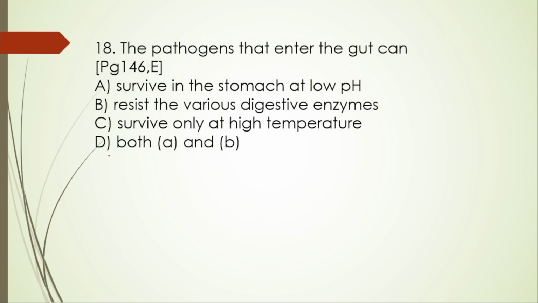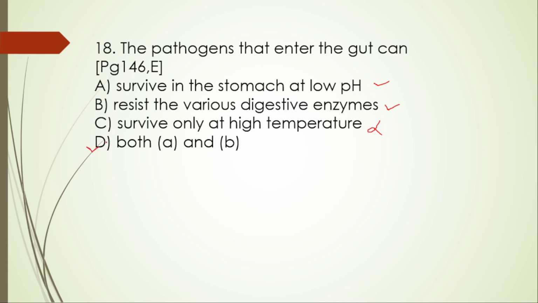18th one. The pathogen that enters the gut can survive in stomach at low pH, yes. Resist the various digestive enzymes, no. Survive only at high temperature, this one is also no. Resist the various digestive enzymes, right. Survive at high temperature, this one is wrong.